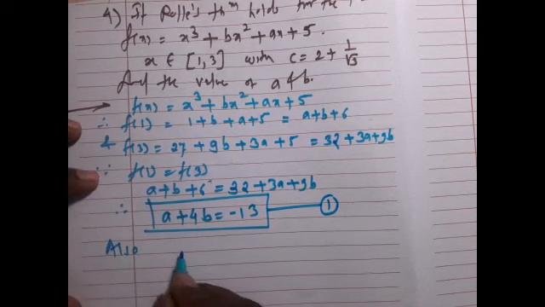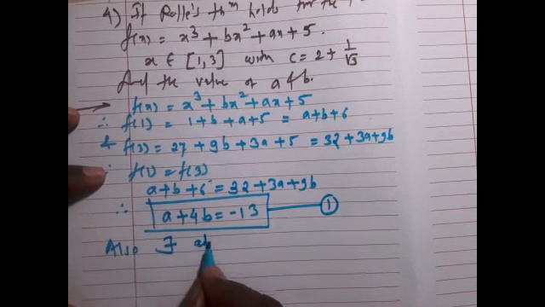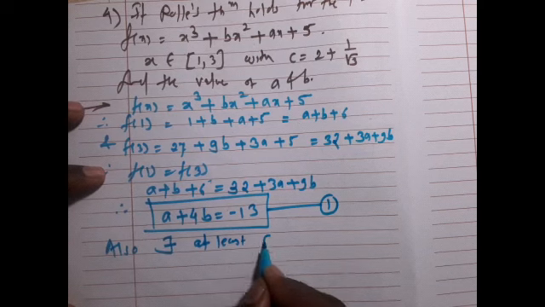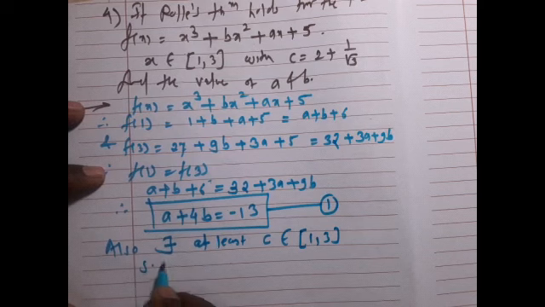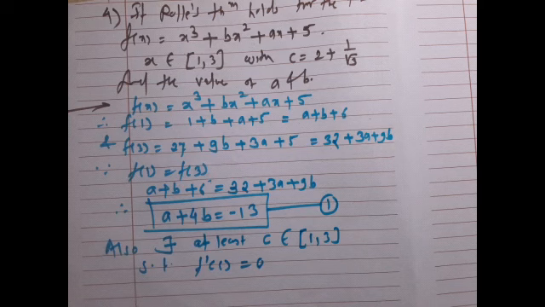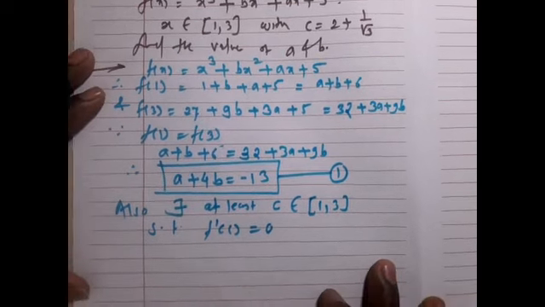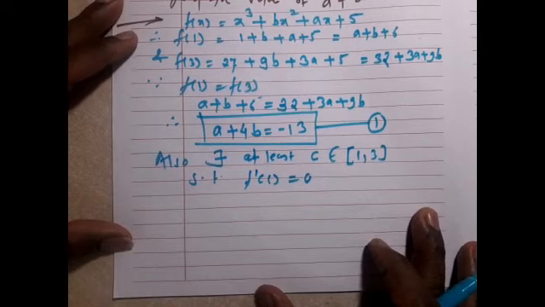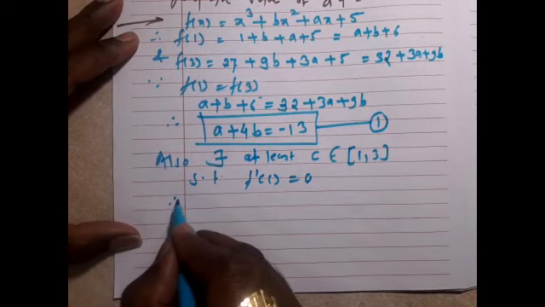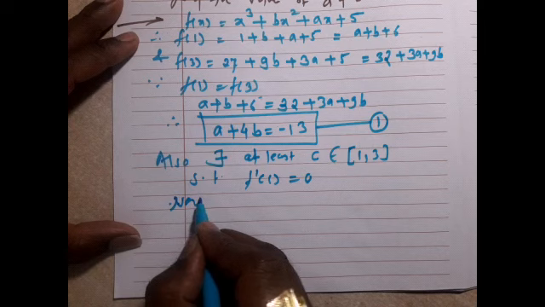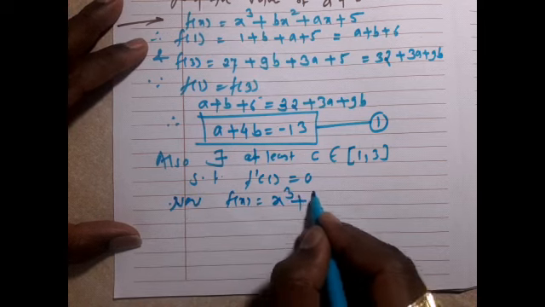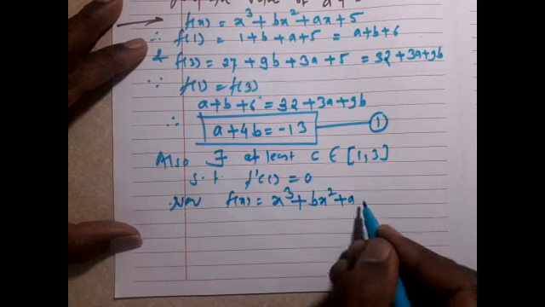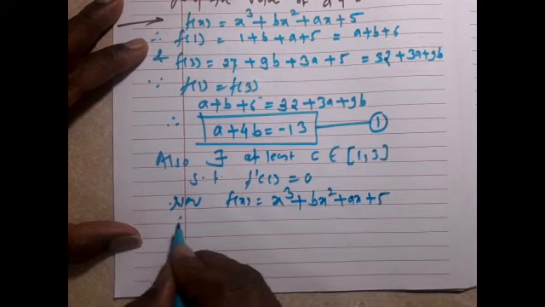Also, there exists at least one point c belonging to (1, 3) such that f'(c) = 0. So it already exists, it's verified. Now f(x) = x^3 + bx^2 + ax + 5.